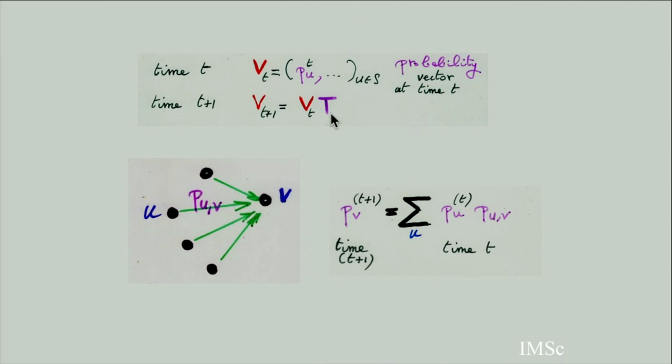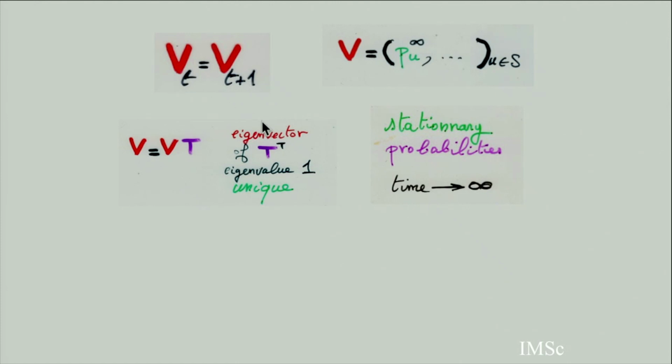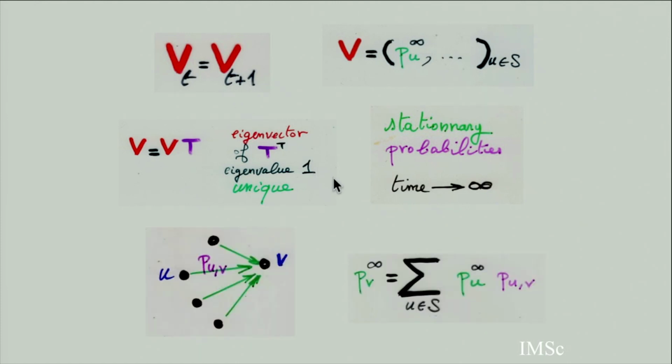And if the time becomes very big, infinite, you get the stationary probability, which means that at time t plus 1, the vector of probability should be the same as the vector at time t. So what does it mean to be the same? The stationary probability is, intuitively, a certain set of probabilities at infinite time, such that if you go one transition, then you get back the same system of probabilities for each vertex. So this is the definition of stationary probability.